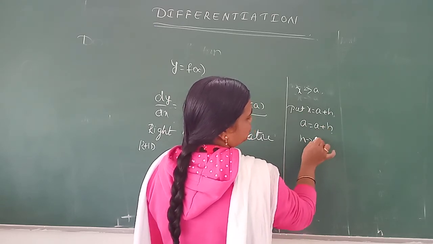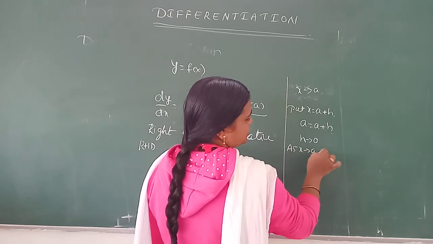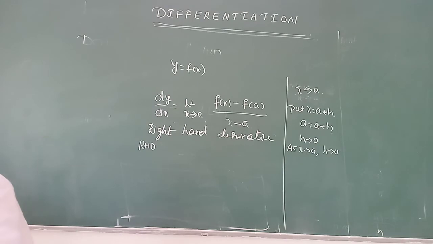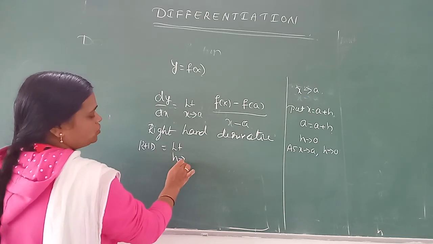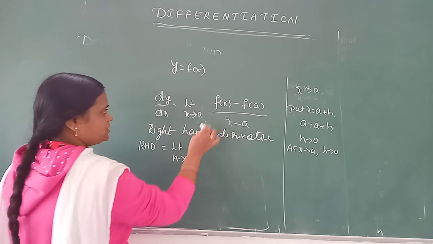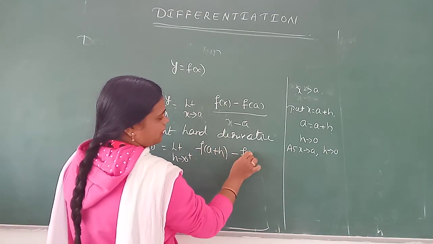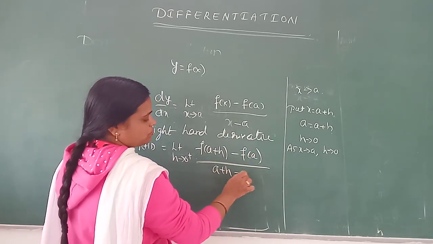As x tends to a, what we get? h tends to 0. Okay. By knowing this we can write this one as limit as new limit, h tends to 0 plus, as you know already, substituting x is a plus h, f of a plus h minus f of a divided by x, x is a plus h minus a.